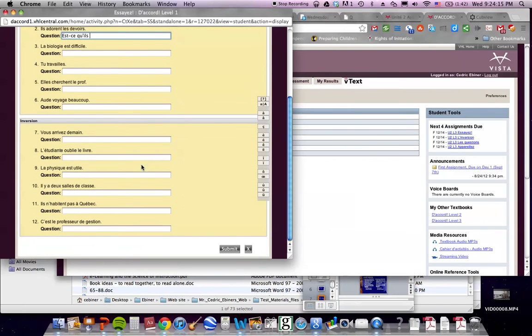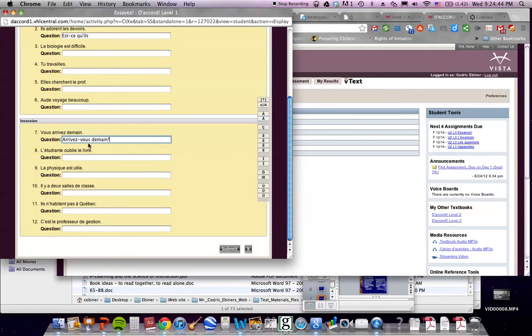Now we'll get to the inversion. Inversion means you're going to invert your subject and your verb, okay? So here, vous arrivez demain. You are arriving tomorrow. So the question is, are you arriving tomorrow? Start with arrivez, okay? And then hyphenate the subject, vous. So then you see that the vous and arrivez have been switched and hyphenated. Finish it with demain, you're arriving tomorrow. Just like this, question mark, end of story.